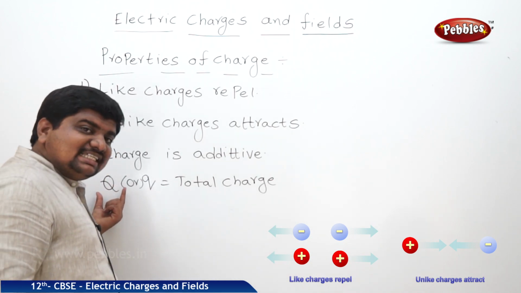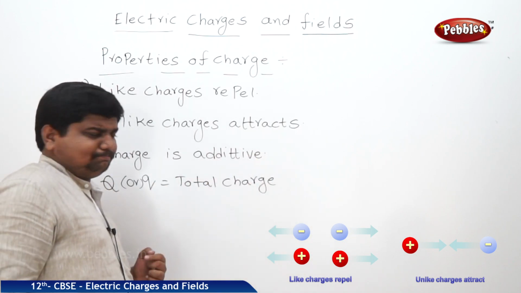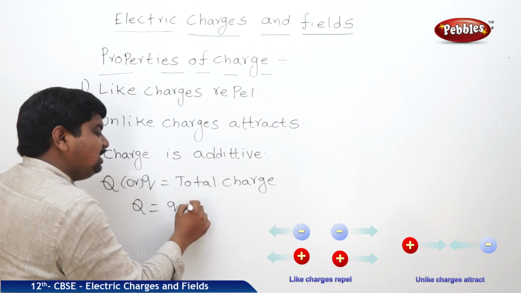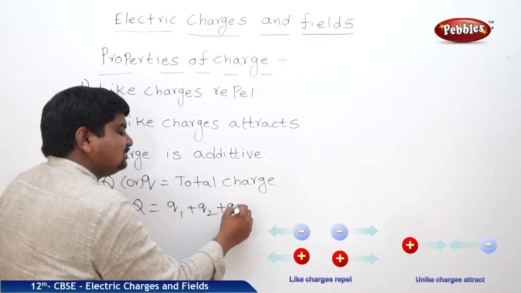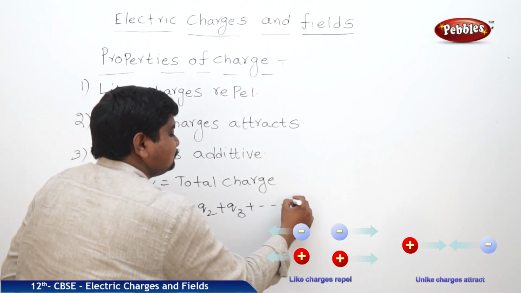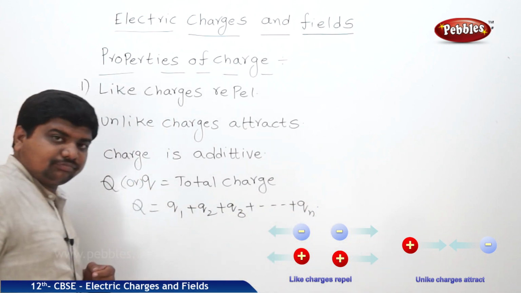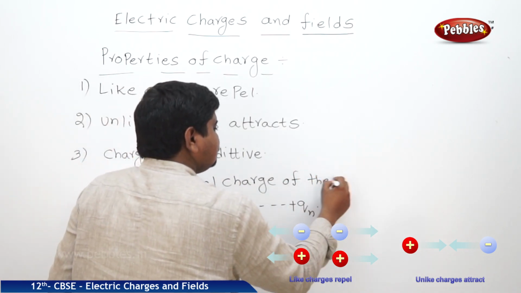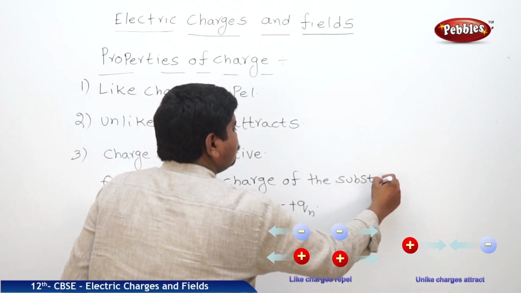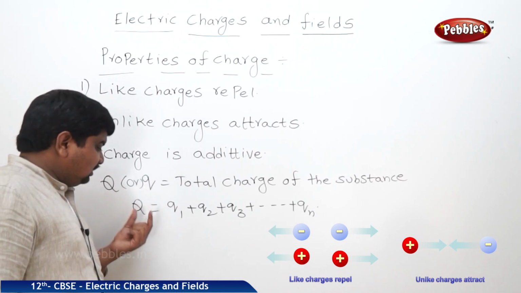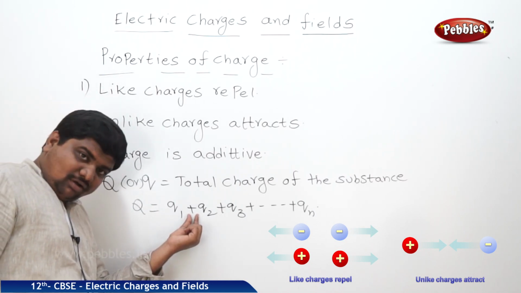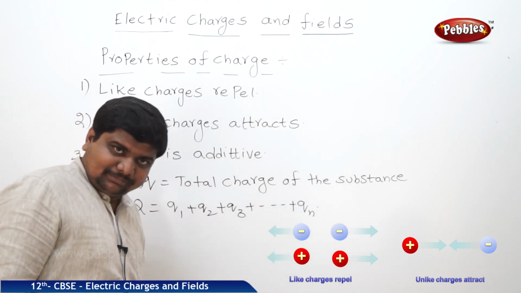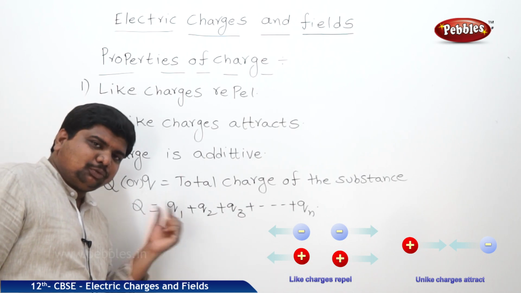Mostly capital Q is the symbol of the total charge of a substance. And this capital Q is defined as the sum of individual charges of the charged particles in the substance. Please see clearly, where Q is the total charge of the substance, and this total charge is defined as the sum of individual charges present in the substance. That individual charge is defined as small q.